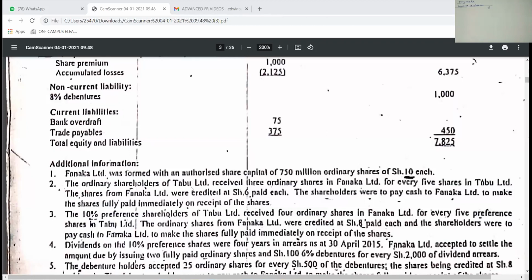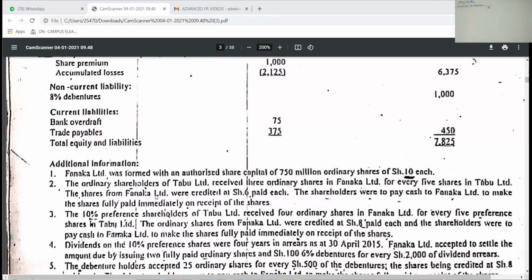Remember that Tabu is the one who is settled, the one who is paid. They give you that the ordinary shareholders in Tabu received 3 ordinary shares in Fanaka for every 5 shares in Tabu.